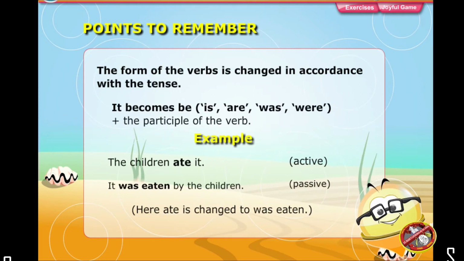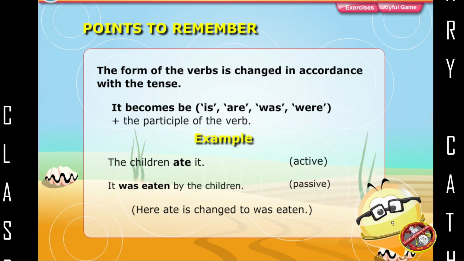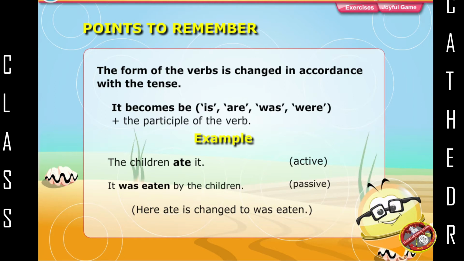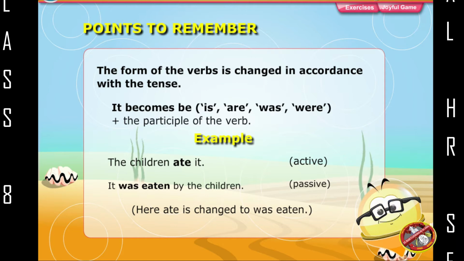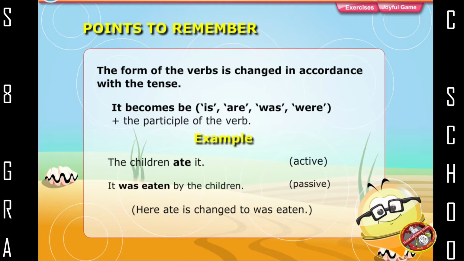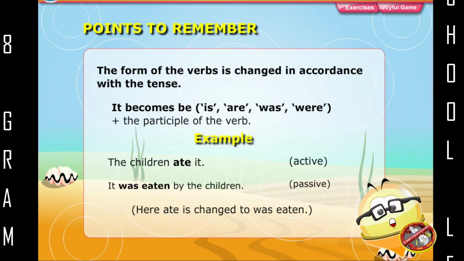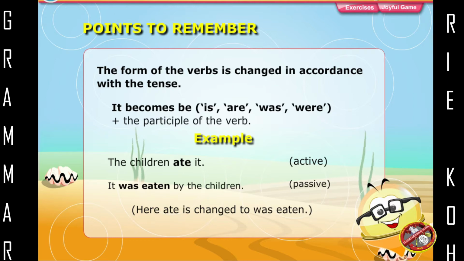Passive. The form of the verbs is changed in accordance with the tense. It becomes be, is, are, was, were, plus the participle of the verb. Example: The children ate it, active. It was eaten by the children, passive. Here, ate is changed to was eaten.